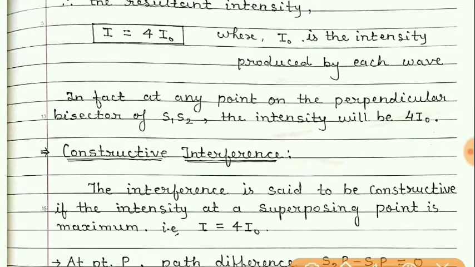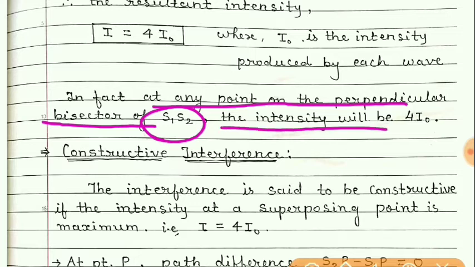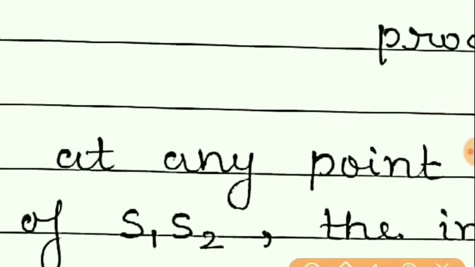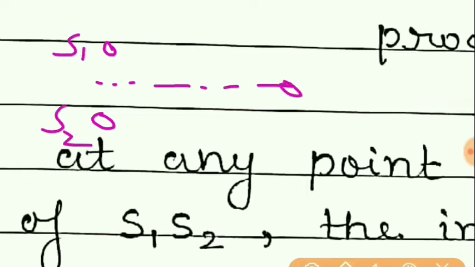So students, at any point on the perpendicular bisector of S1 S2, the intensity will be 4 I naught, because if we take the perpendicular bisector, this is the perpendicular bisector of sources S1 and S2. If we select any point on this perpendicular bisector, then at each and every point you can see the path difference will be the same.